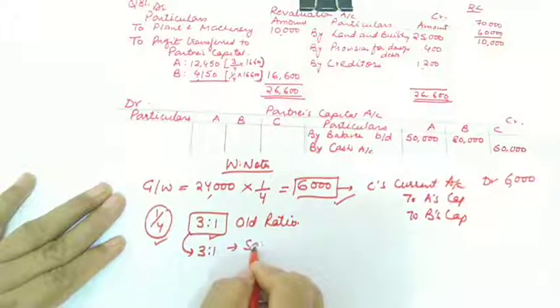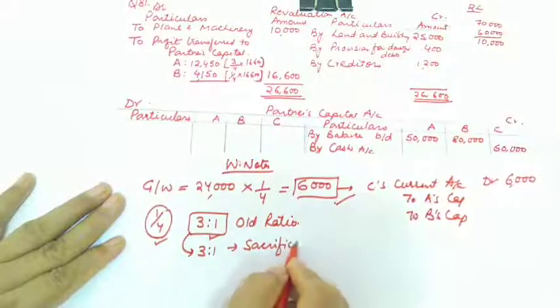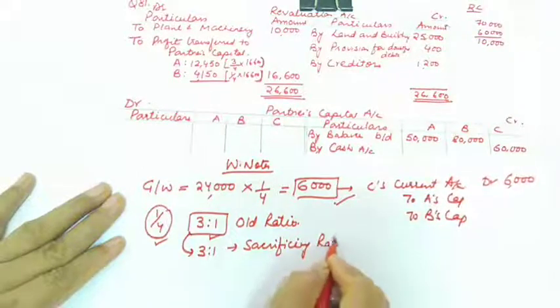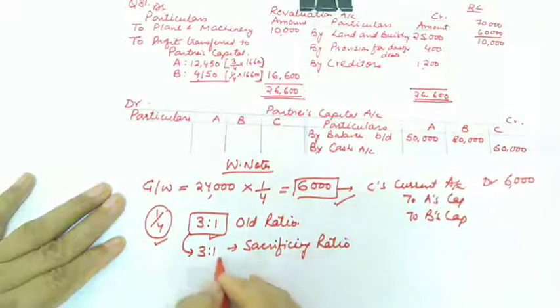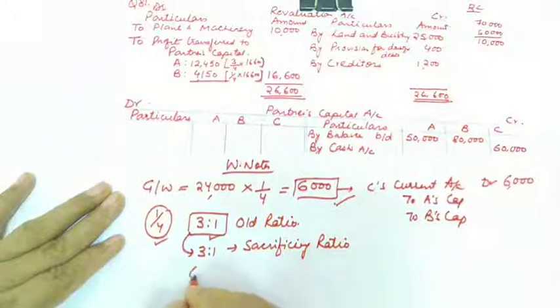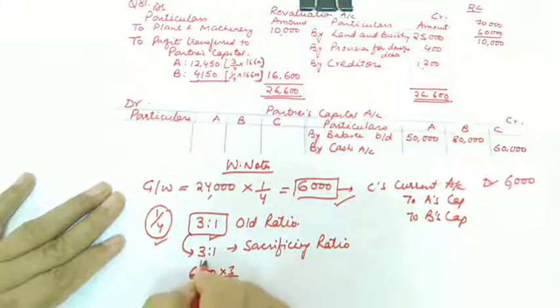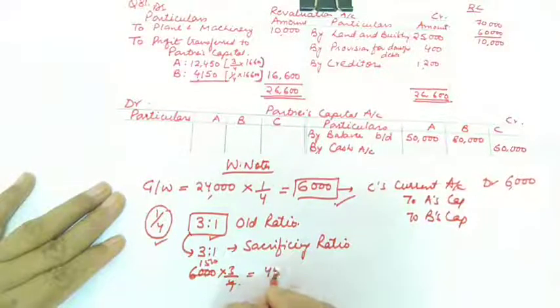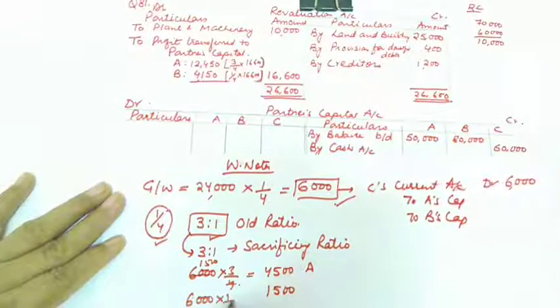So this will be the same as the sacrificing ratio also. So let us divide this 6,000 in 3:1. So if you divide 6,000 in 3:1, 3/4 is 4,500 for A, and B will get 1/4 of this, 1,500 for B.